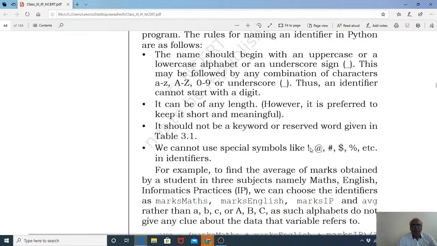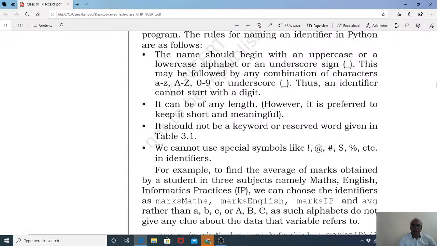We can take a very big name too, like elephant is equal to 10, horse is equal to 20, then lion is equal to horse plus elephant. This will create a problem. So we should keep names small so that manipulating variables is easy for us. Otherwise, with big names, extra typing effort will be needed for adding them. Clear? And it should not be a keyword or reserved word.